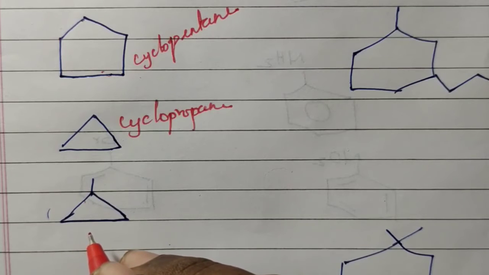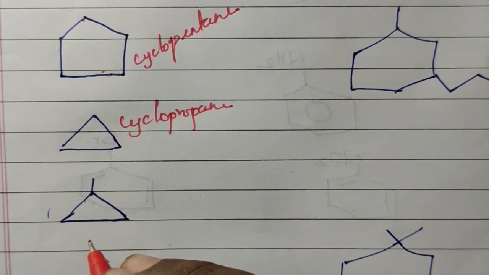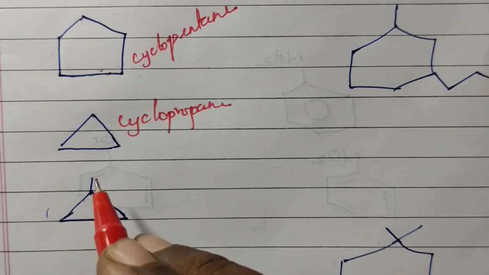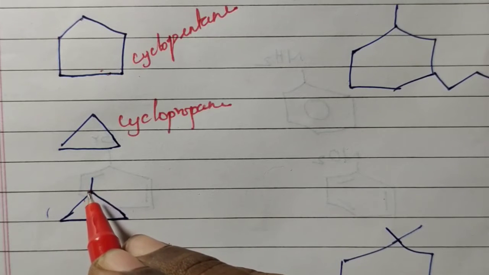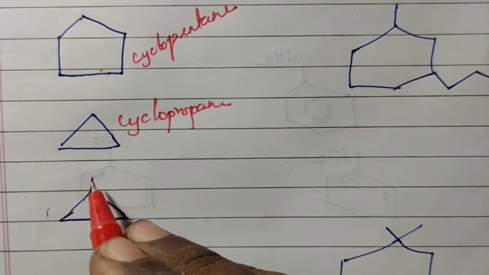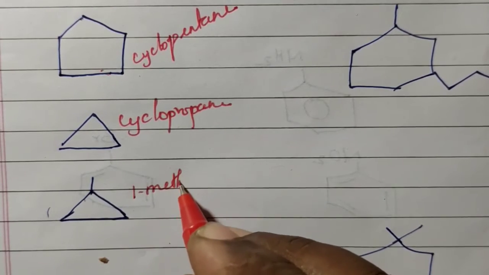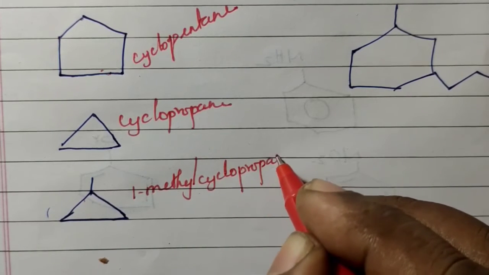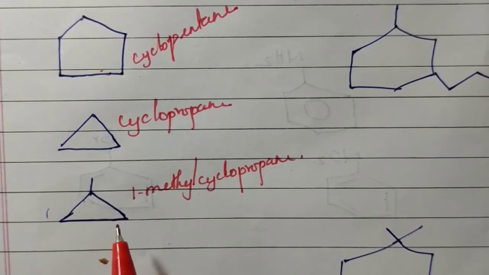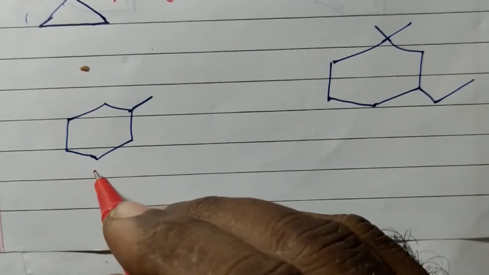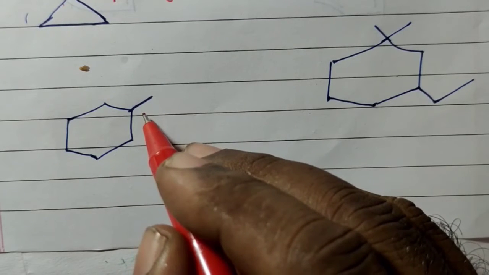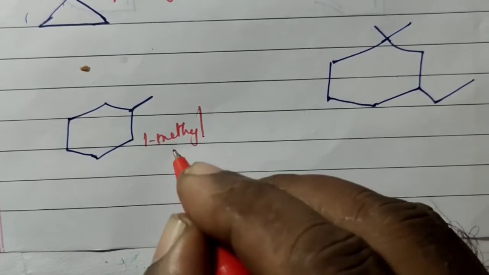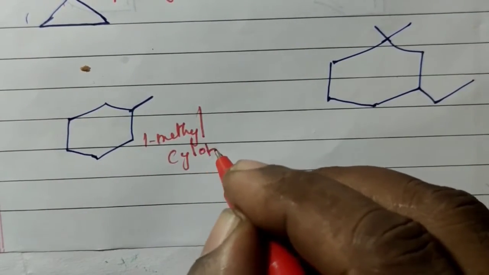In the case of substitution, we have to say the name of the substituent as a prefix. So only one substituent is present. That substituent, as per bond line structure, we know is a methyl group. 1-methylcyclopropane is the name. This is a cyclohexane, but one methyl group is present. So, 1-methylcyclohexane.